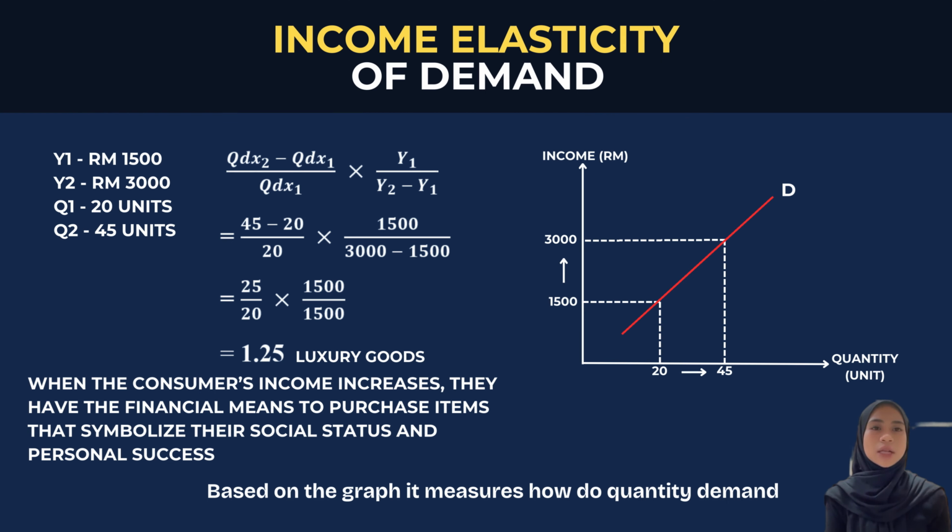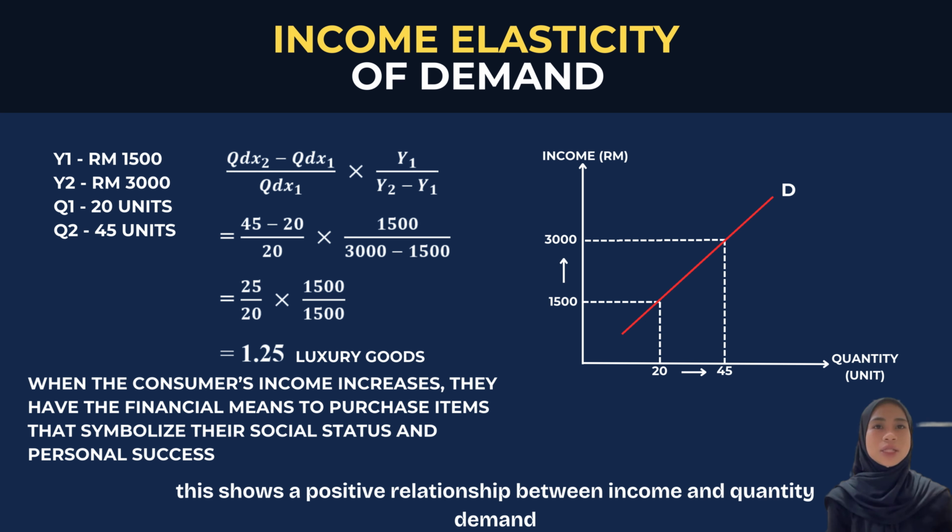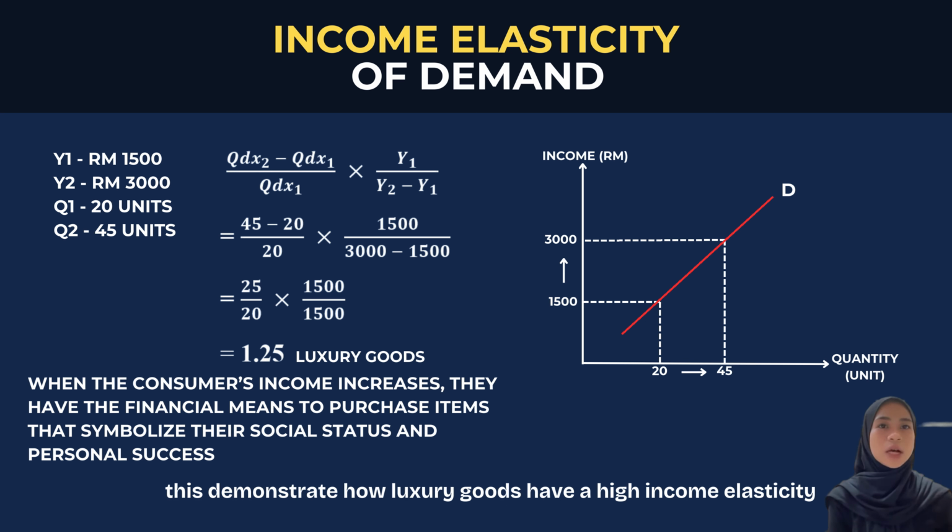Based on the graph, it measures how the quantity demanded of a good changes in response to a change in consumer income. Consumer income increased from 1,500 ringgit to 3,000 ringgit. Meanwhile, the quantity demanded changed from 20 to 45 units. By using the formula of income elasticity of demand, we will get 1.25, which indicates the good is a luxury good because the elasticity is greater than 1. This shows a positive relationship between income and quantity demanded. This demonstrates how luxury goods have a high income elasticity as consumers buy more of them when their income grows.